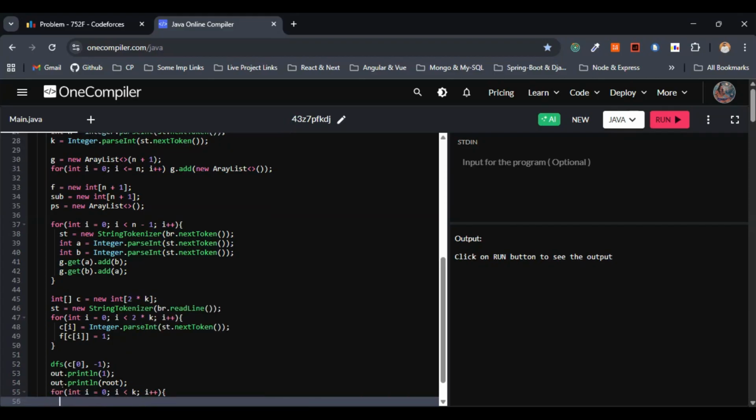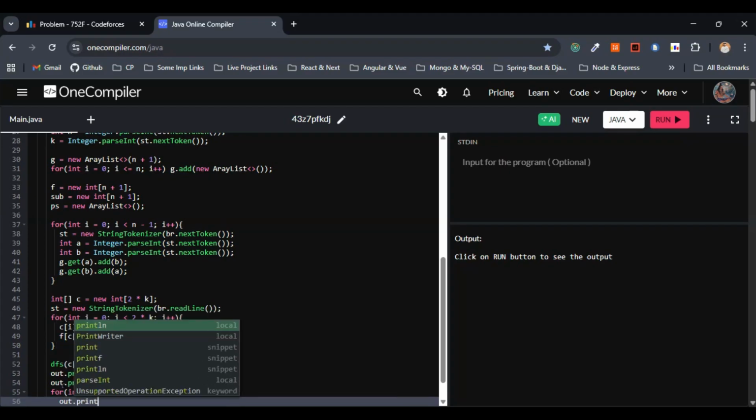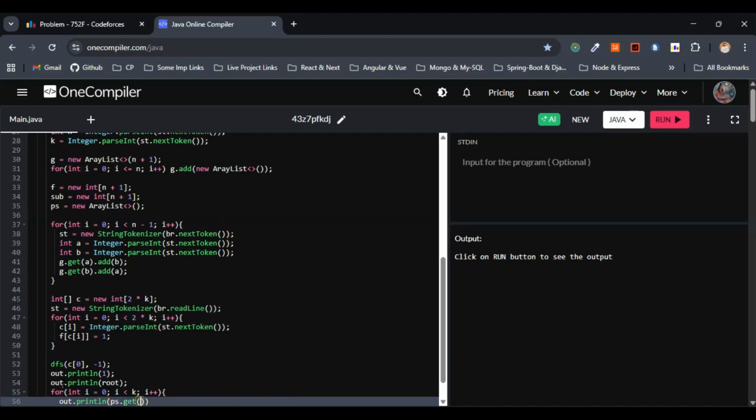So within the for loop, let's print the hometown 1, hometown 2, and the settling city, right? That's what they have asked in the question as well. Let me go with out.println here. I'll just go with ps.get(i). Also, we have to go with hometown 1, hometown 2, as well as the root. Hometown 1 is i. Hometown 2 will be k plus i. And this one, settling city, is nothing but the root, right?